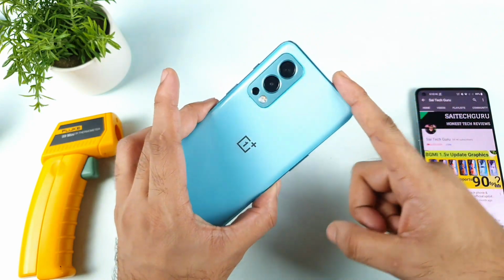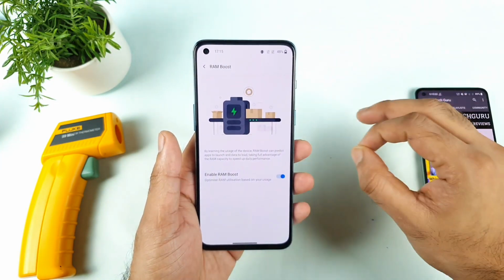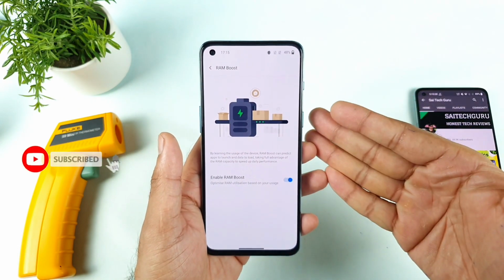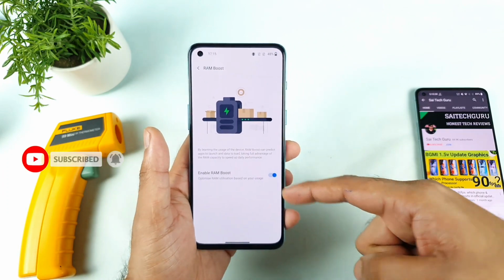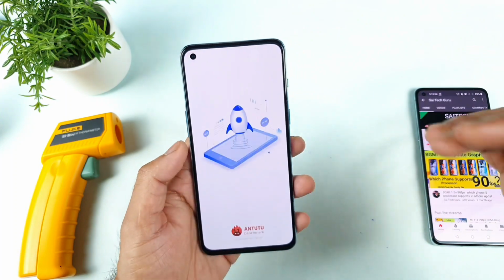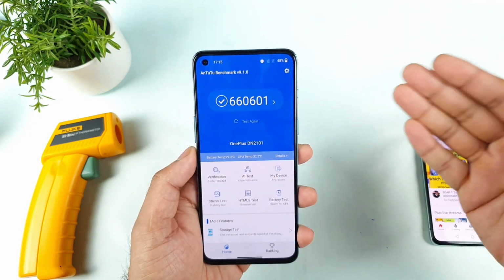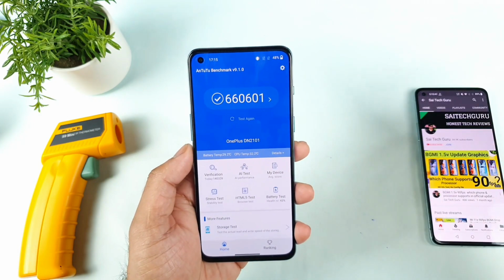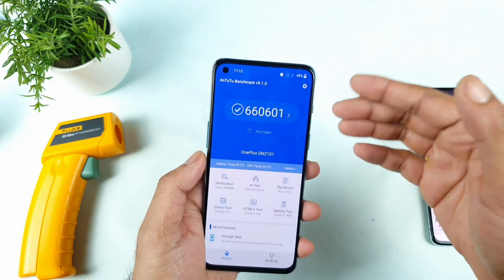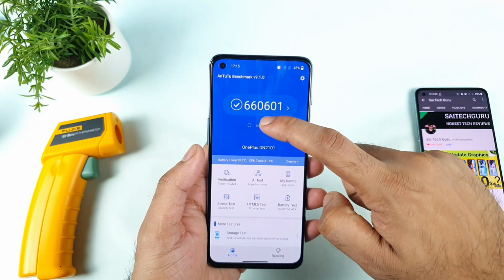So in the OnePlus Nord 2 device, if you don't use any options, the Android benchmark score will be around 6 lakhs, only 6 lakhs. If you use the high performance mode, the RAM boost and the game space, then the Android benchmark score will be close to 6,70,000, 6,65,000. As you can see, 6,60,000. This is a test which I did using the high performance mode and RAM boost as well. But right now, only with the RAM boost, let's see how much score we can actually expect in the OnePlus Nord 2 device. We need to start the test right now.